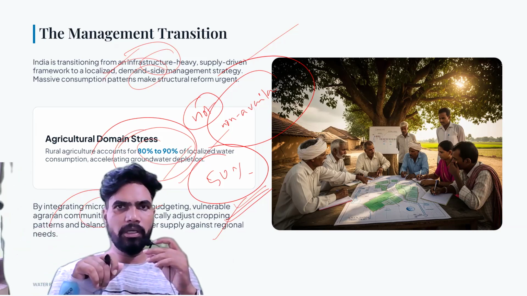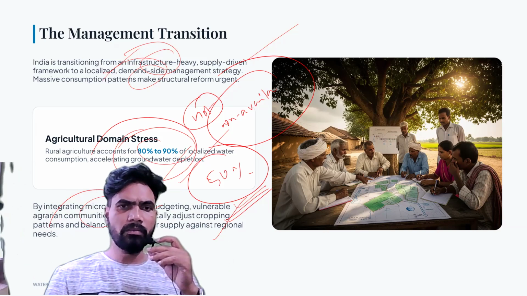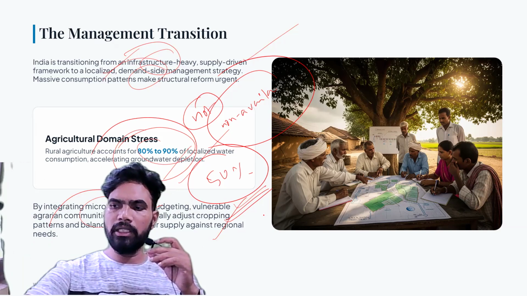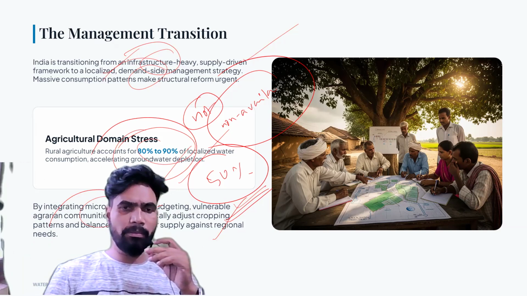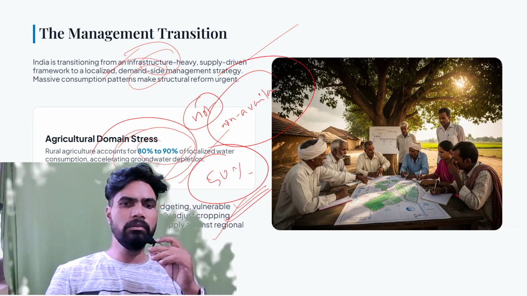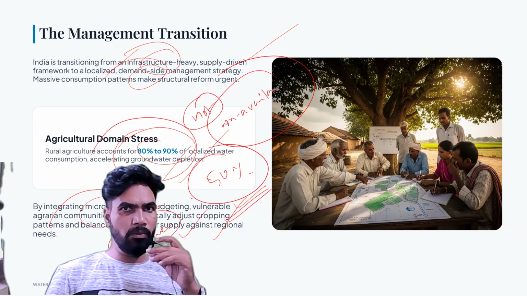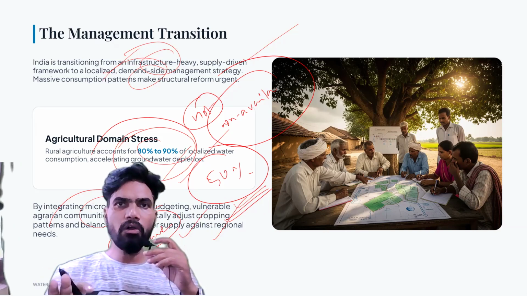Second example is you take Maharashtra. Okay, this Marathwada Vidarbha region, which is also another water scarce region, and here sugarcane is grown. You know very well, after paddy, sugarcane is the second most water guzzling crop in our country.